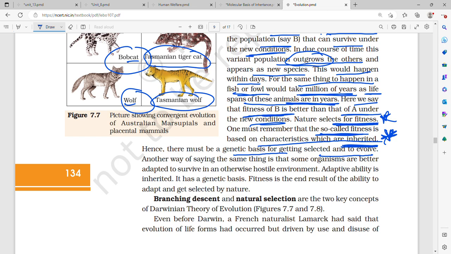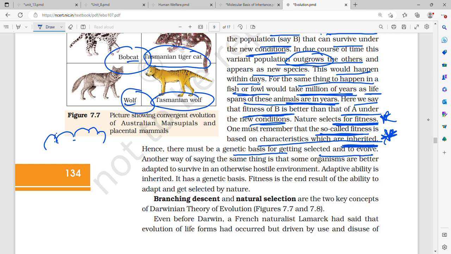And why does nature select for fitness? One must remember that the so-called fitness is based on characteristics which are inherited, so that in the progeny the resistant gene can keep going, it can keep surviving, and evolve. It keeps getting evolved so as to survive and continue its progeny, keep reproducing.